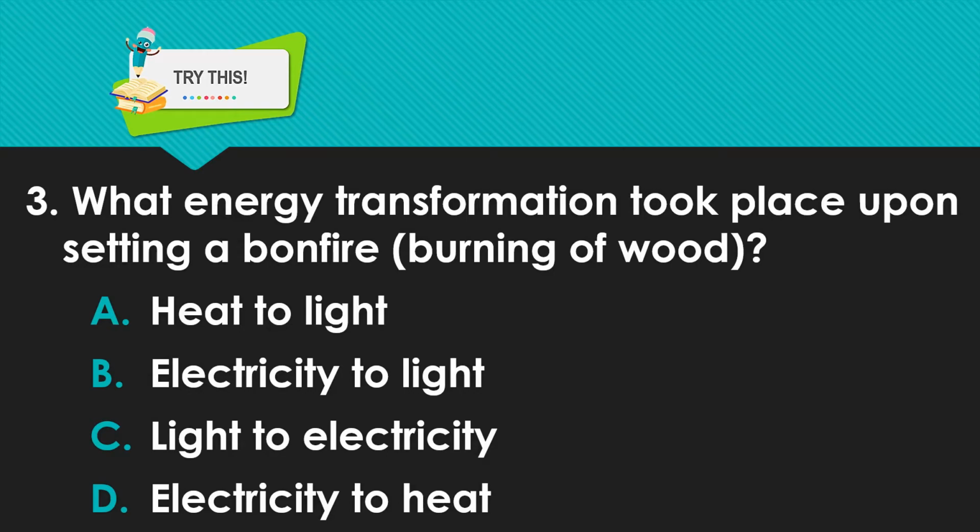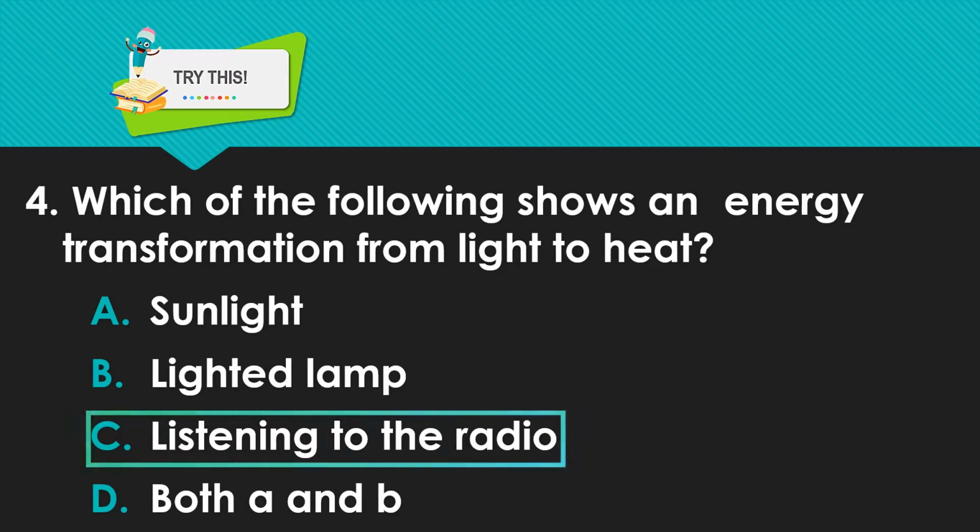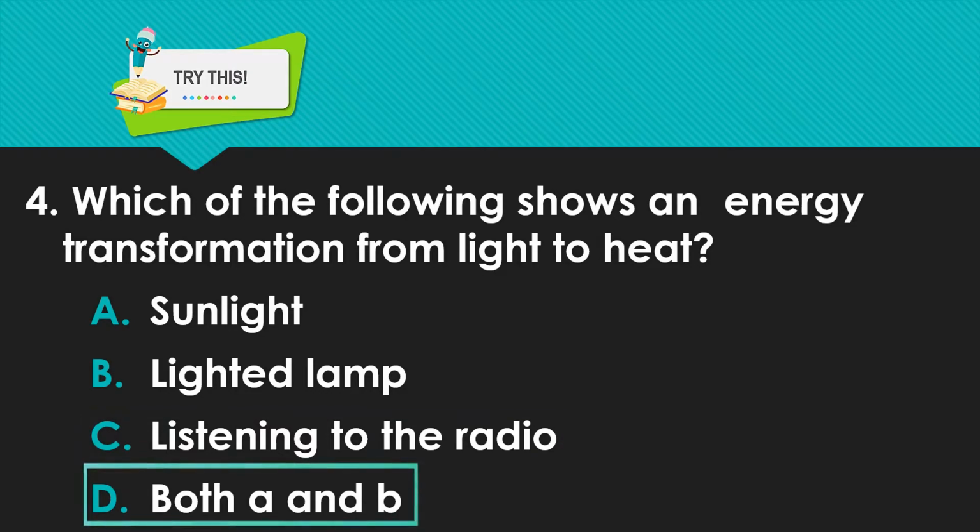3. What energy transformation took place upon setting a bonfire or the burning of wood? A. Heat to light. B. Electricity to light. C. Light to electricity. D. Electricity to heat. 4. Which of the following shows an energy transformation from light to heat? A. Sunlight. B. Lighted lamp. C. Listening to the radio. D. Both A and B.